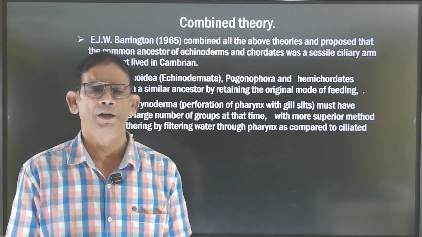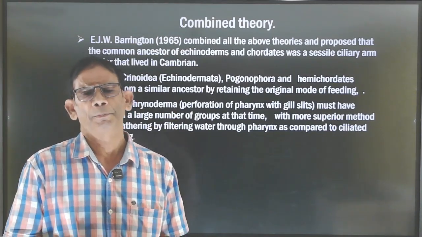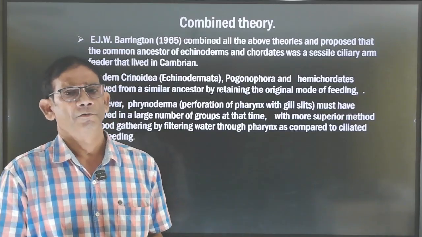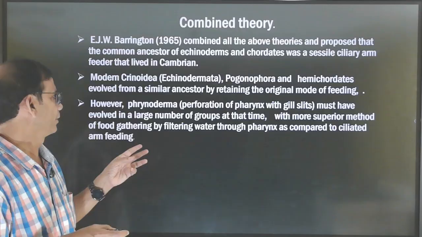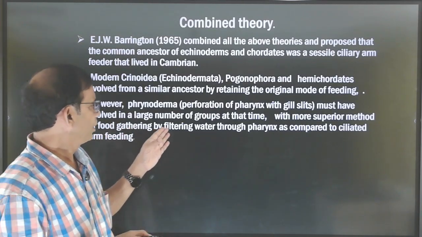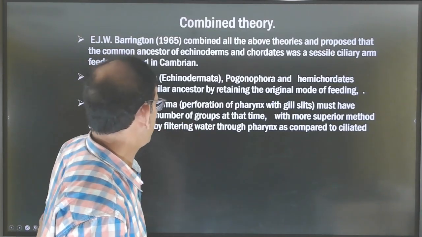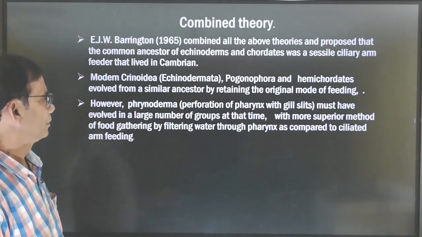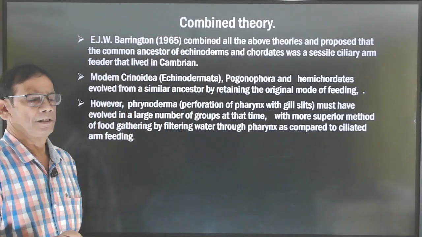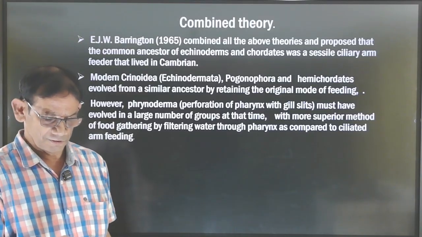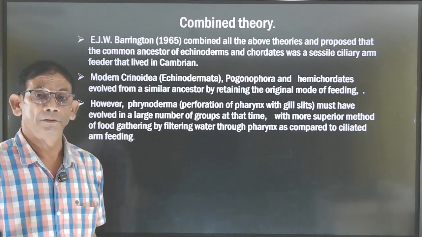What is Pharyngotremy? It means the pharynx is perforated. These are called Pharyngotremy, and they evolved from a large number at that time, and particularly they have evolved with ciliated arm feeding. So this is all about the